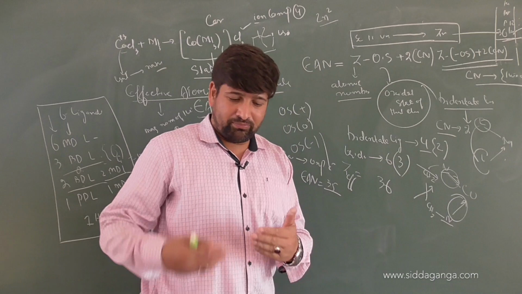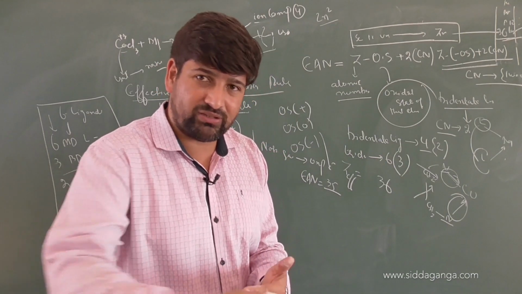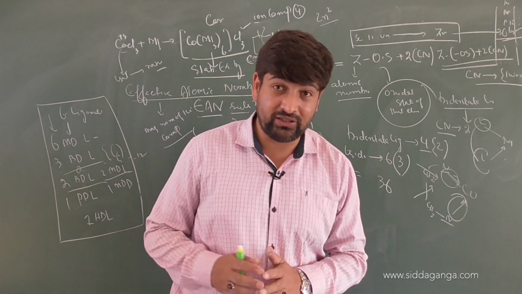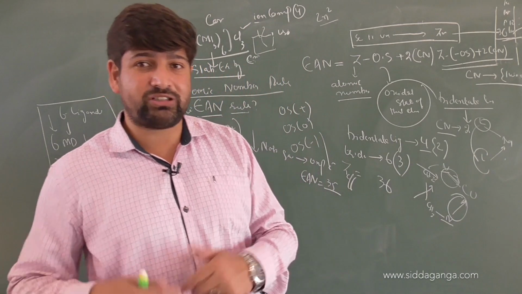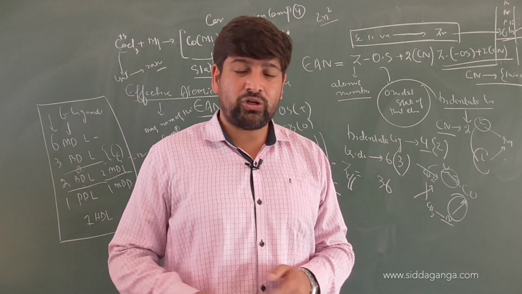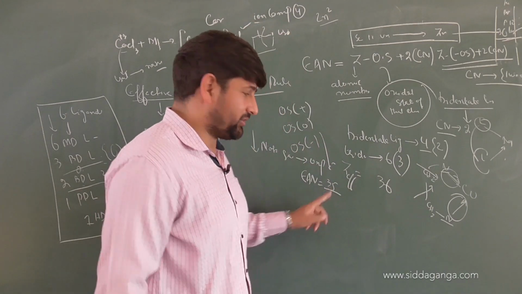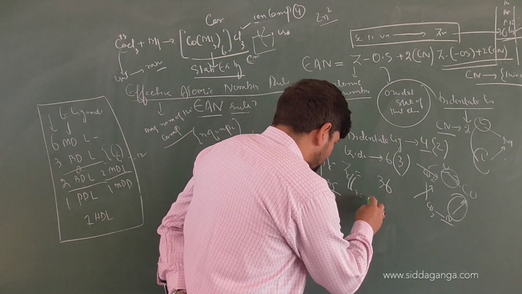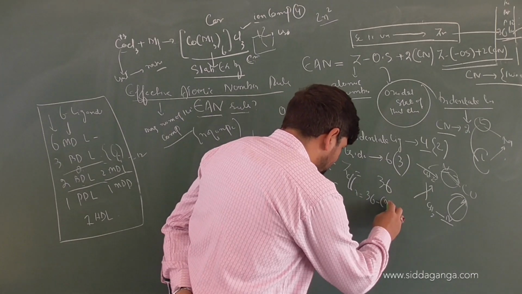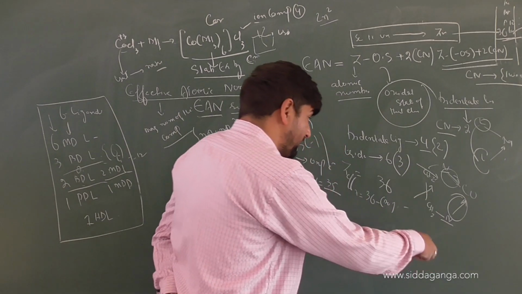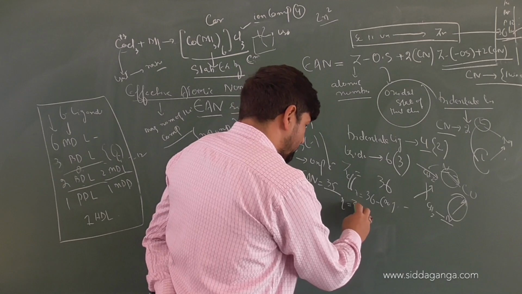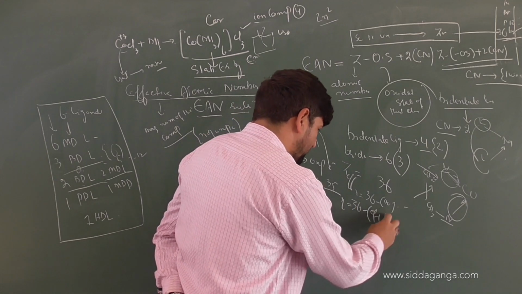It is not a halogen, but the relative number of electrons will be similar to that of halogen. So how many unpaired electrons do halogens have? 1. So this also will have 1 unpaired electron, because number of unpaired electrons will be 36 minus effective number of electrons.